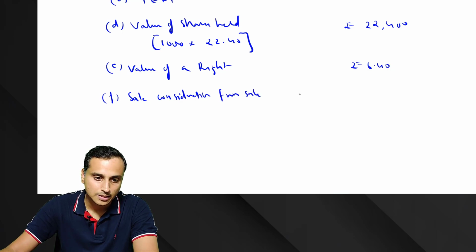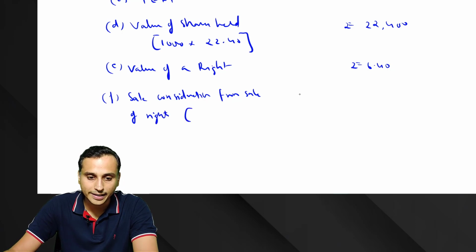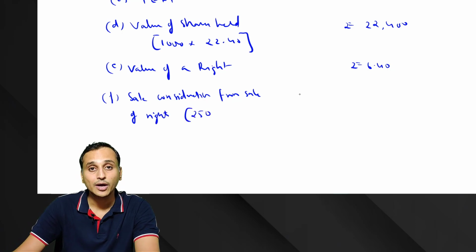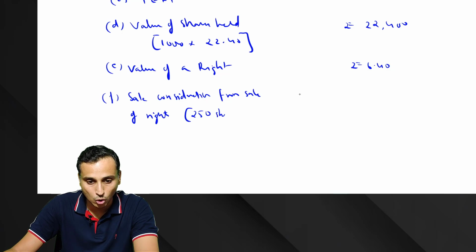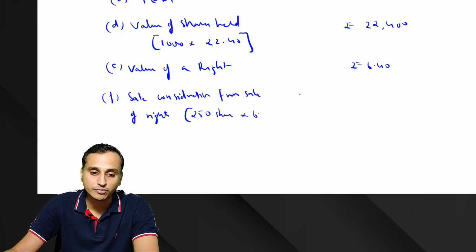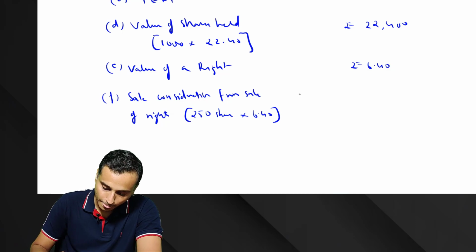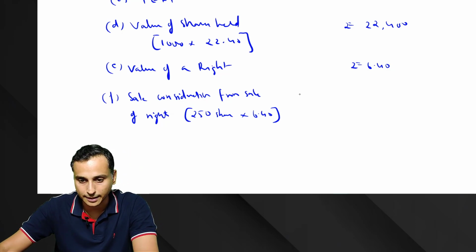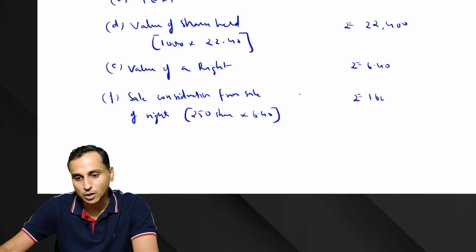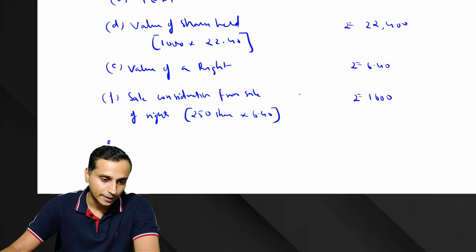from sale of rights. How do we calculate? How many right shares he would have sold? 250 shares he would have sold at a price of 6.40 per share. So how much he would have received? Yes, 1600. So rupees 1600. Okay. Now we'll calculate his total wealth.